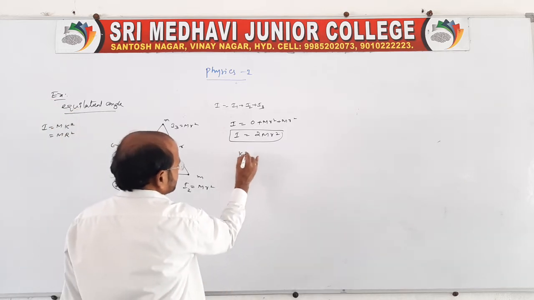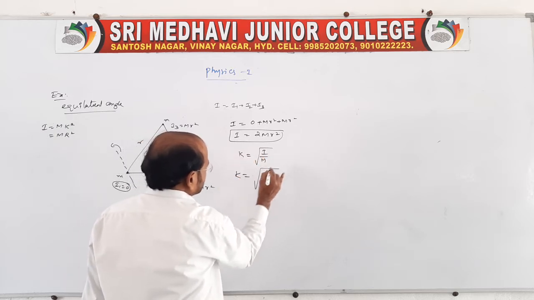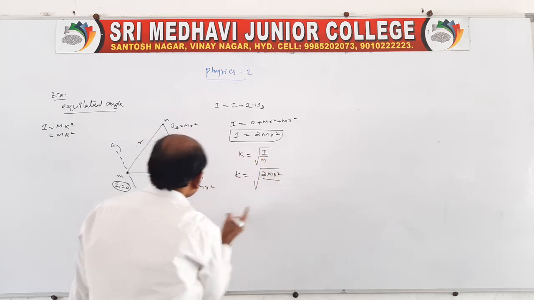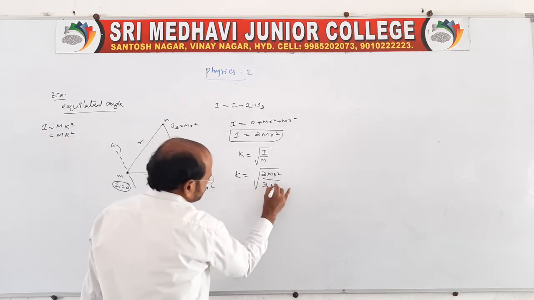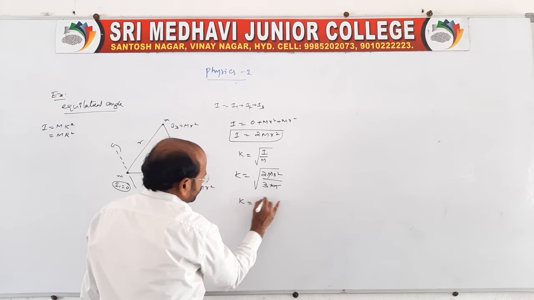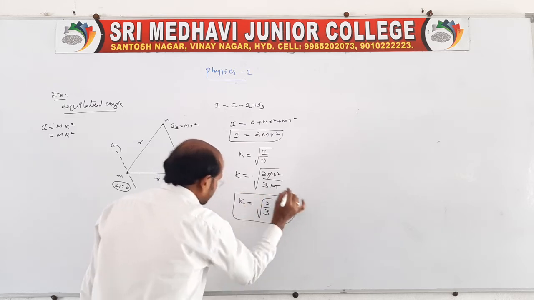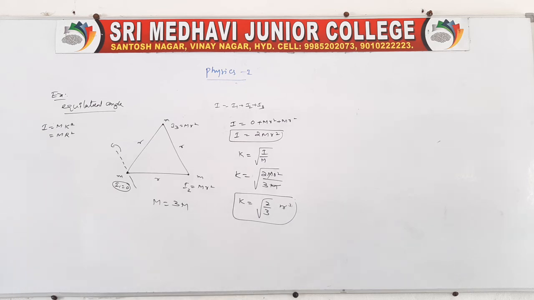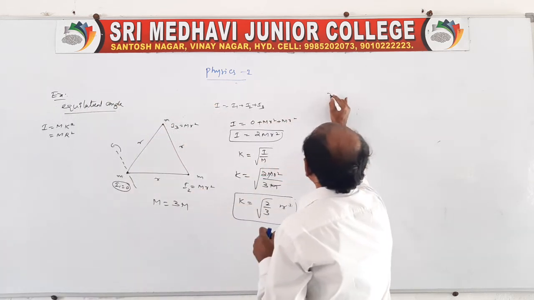So the radius of gyration will be root of I by M. So k is equal to root of 2mr square by, how many masses are there? Three masses, so 3m. The m is cancelled. Therefore k is root of 2 by 3 r square, that is r times root of 2 by 3, for the radius of gyration when the axis of rotation passes like this. So this is the first case in the equilateral triangle.